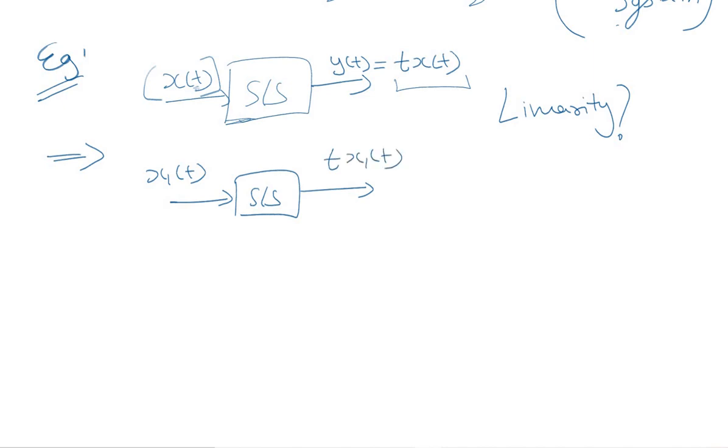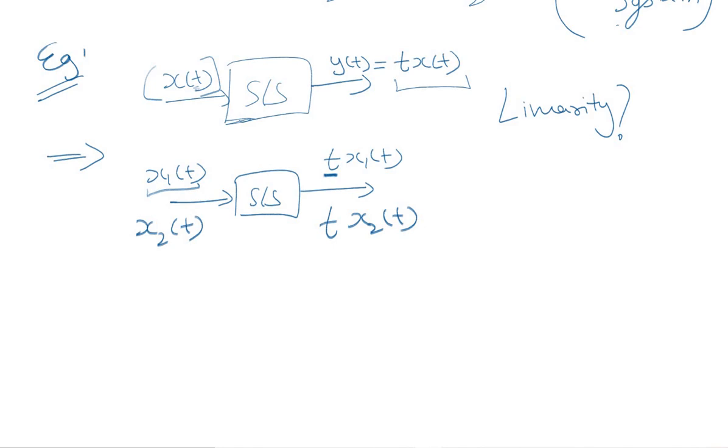Because this is what the system does to the input signal. It multiplies the input signal, whatever it is, with the independent time variable t. Similarly, if we keep another input signal x2t, the corresponding output would be t times x2t, correct?